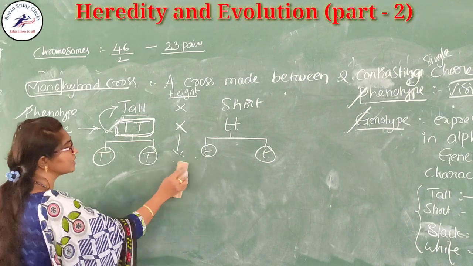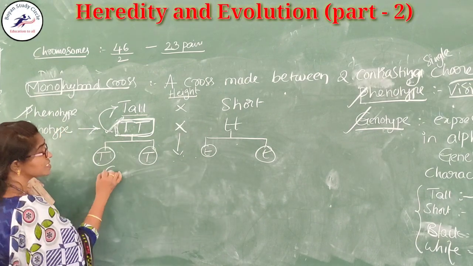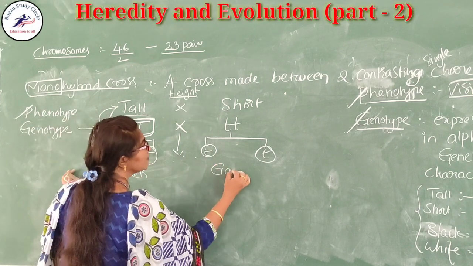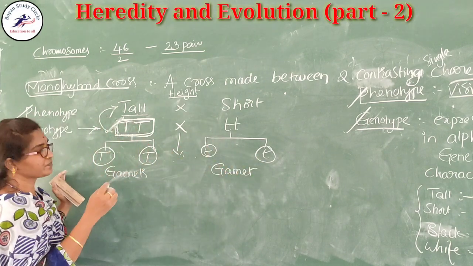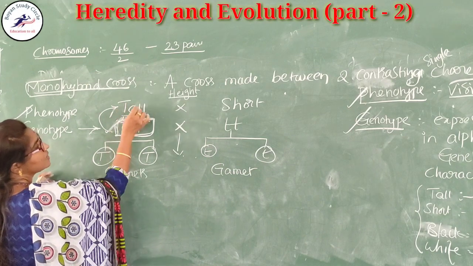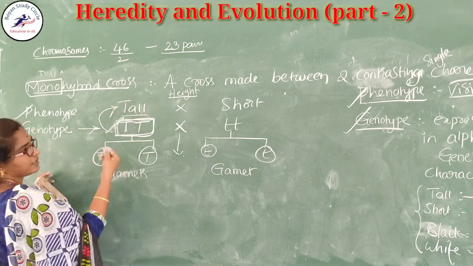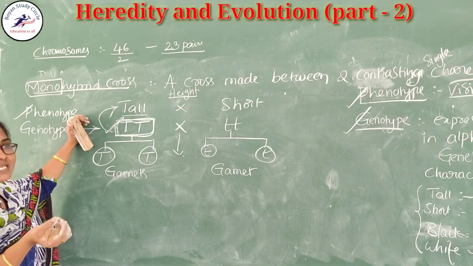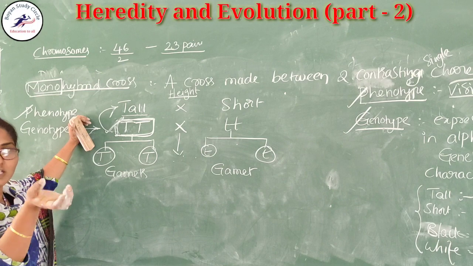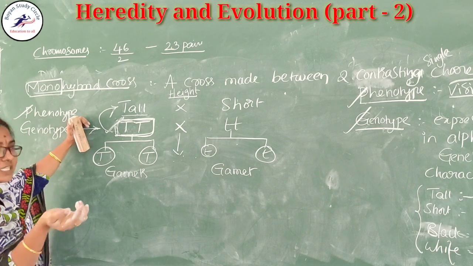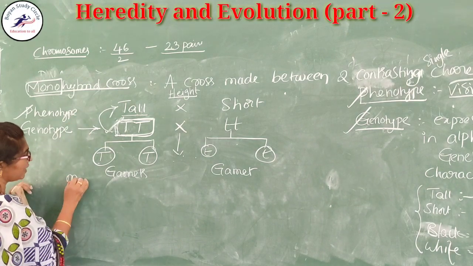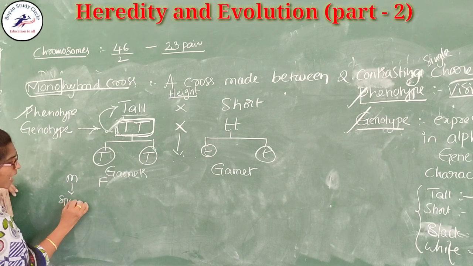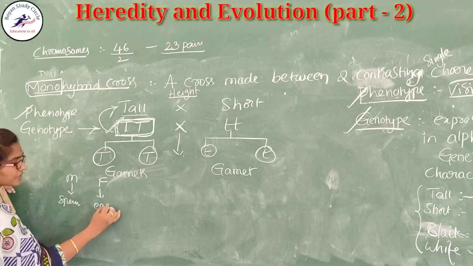Where does this separation take place? This separation takes place in the gametes. For example, in a tall plant, we are not mentioning that it is male or female. But if you mention male and female, males produce the sperm and females produce the eggs.